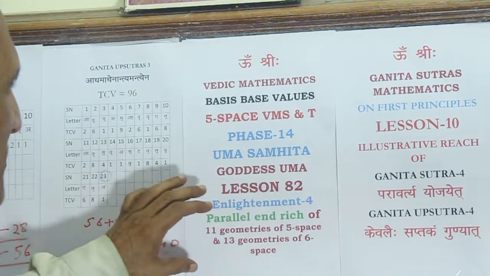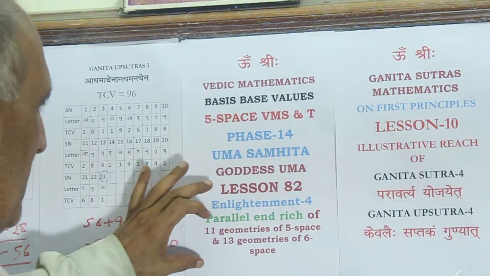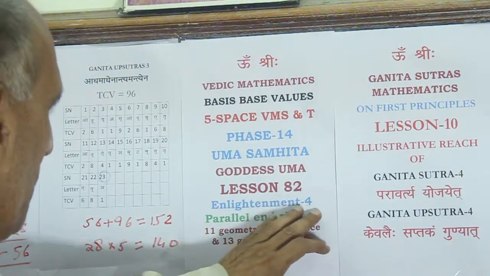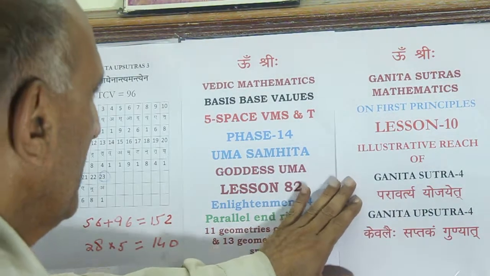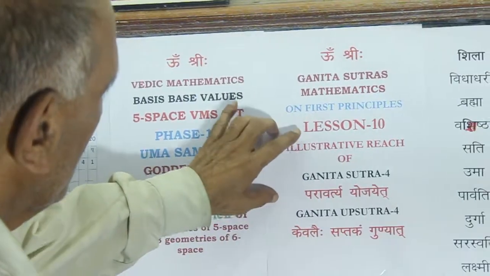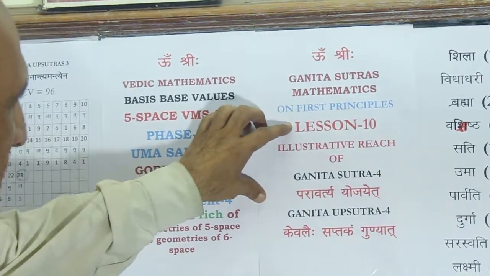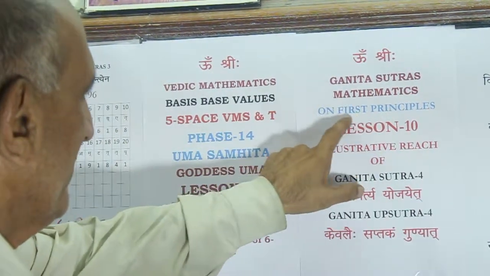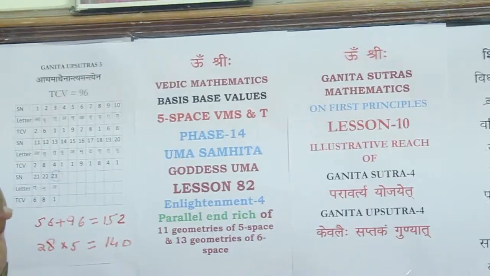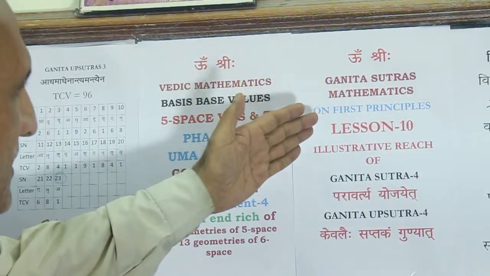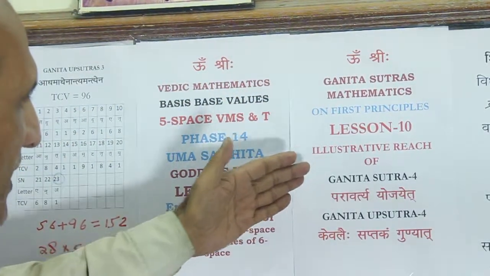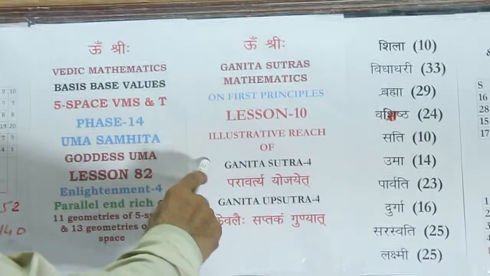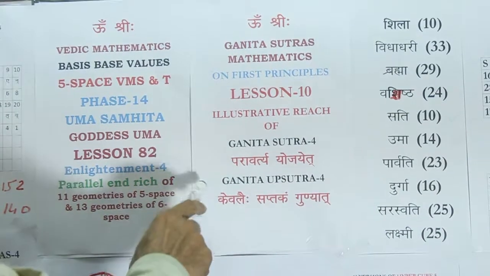In lesson 82 today, as enlightenment 4, we will be simultaneously initiated and exposed to lesson 10 of Ganita Sutras, Mathematics on First Principles. Ganita Sutra 4 and Ganita Upsutra 4 are the focus sutras.